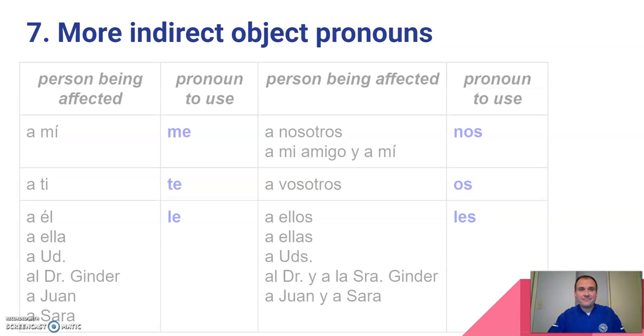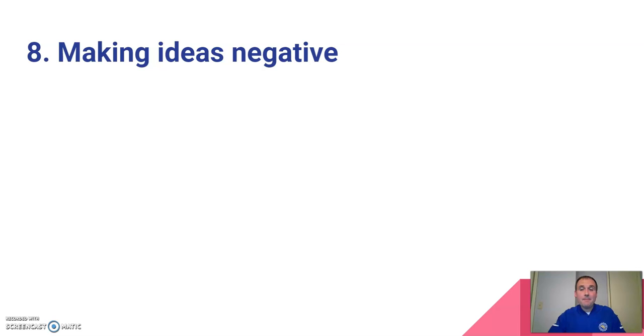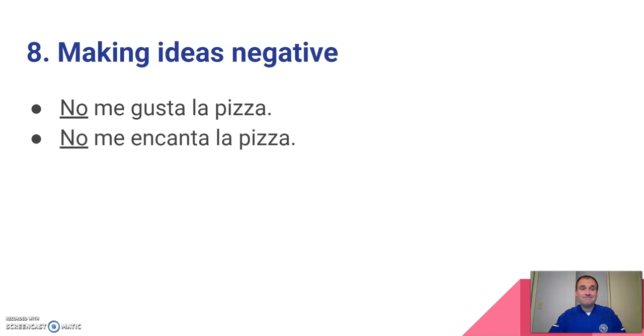Okay? Making ideas negative, if you want to make something negative with Grupo Gustar, we put a no in front of the object pronoun. So, no me gusta la pizza. No me encanta la pizza. All right?